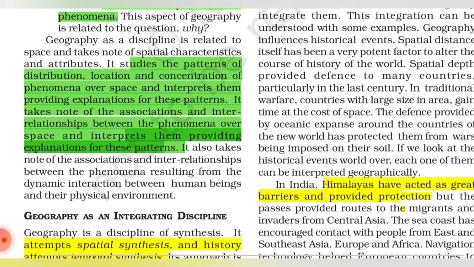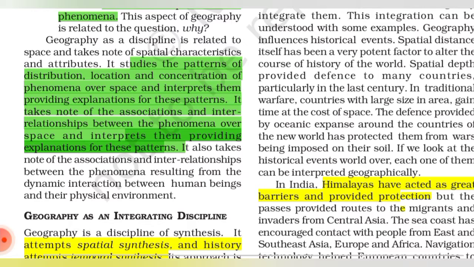Geography as a discipline is related to space and takes note of spatial characteristics and attributes. The points which I have underlined are important, and they can be asked from an exam point of view also, so it will be better if you underline them in your book. Geography studies the patterns of distribution, location, and concentration of phenomena over space and interprets them, providing explanations for these patterns. It takes note of the associations and interrelationships between phenomena over space.